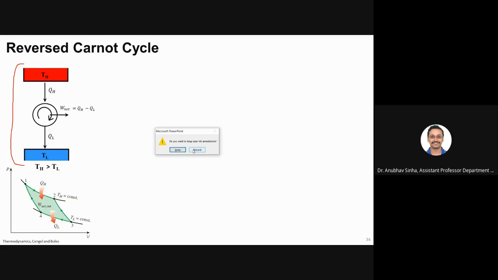So my question is that in the previous slides, before talking about the second law and before talking about the Carnot cycle, we talked about the heat engine, right? We discussed the heat engine to define the Kelvin-Planck statement. Now we are talking about the same heat engine. So is the heat engine the same, or is there any difference that you can see?